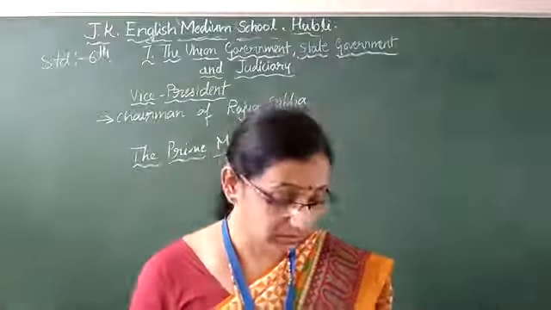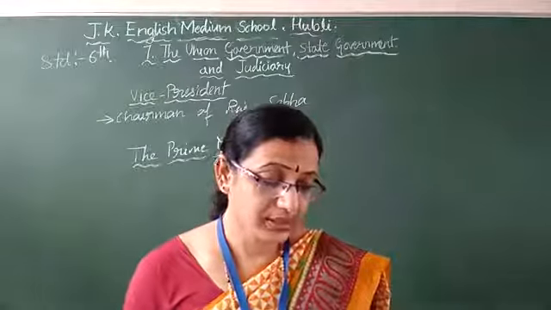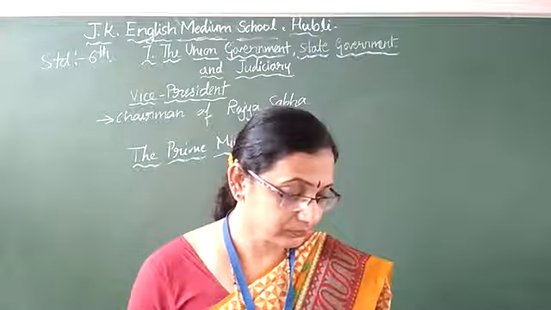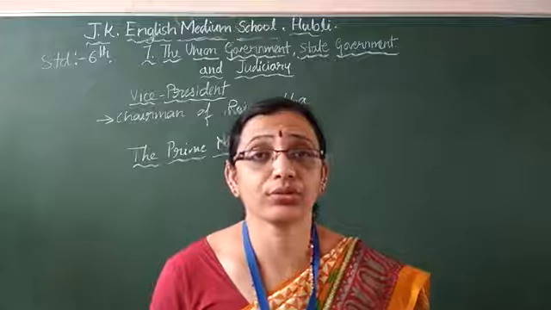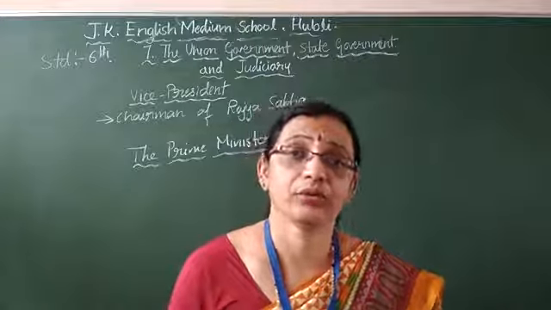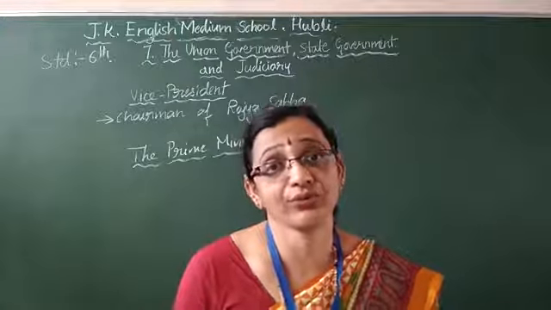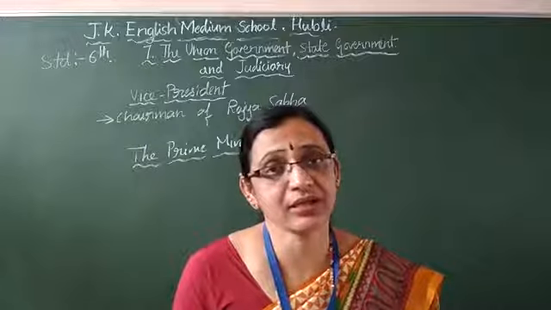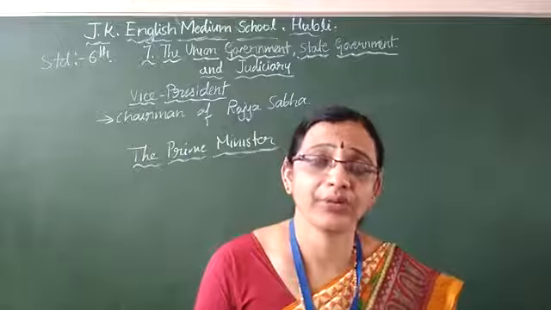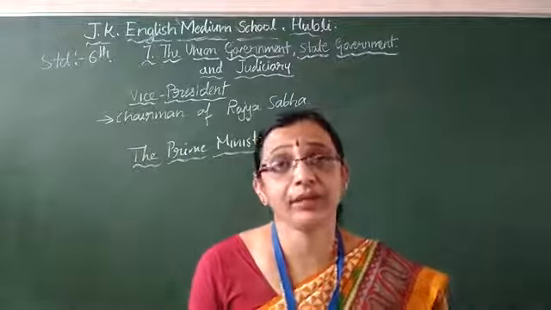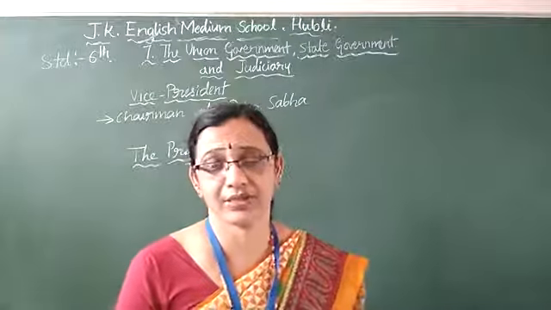What are his functions? First thing is, he is the leader of the union government and he has to select the number of ministers and their portfolios. All cabinet ministers are appointed by the president only, but according to the opinion of the prime minister.